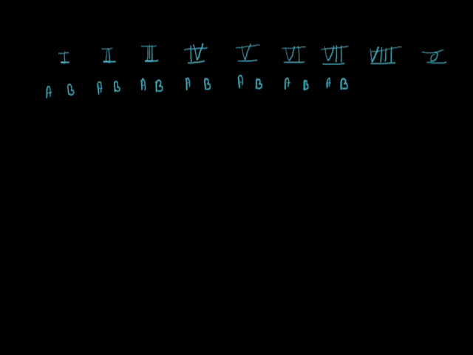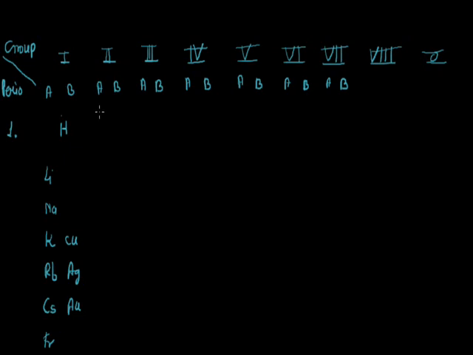So the format is, in the first group the elements are hydrogen, lithium, sodium, potassium, rubidium, cesium and francium. These are all elements placed in group A. Now in group B, the elements placed are copper, Ag, Au.